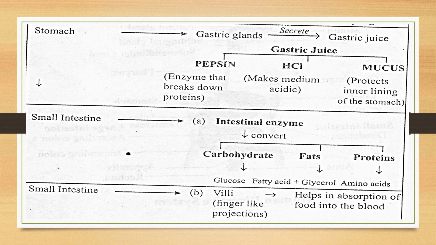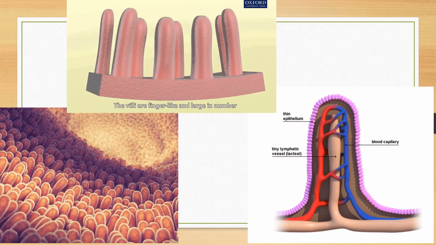In the small intestine, there are finger-like projections, the villi, and those villi help in the absorption of food. As you see in the images here, the left side, the bottom one, is showing the cross section of the small intestine. Here is the lumen of the small intestine, and the wall of the small intestine has a million finger-like projections known as the villi.